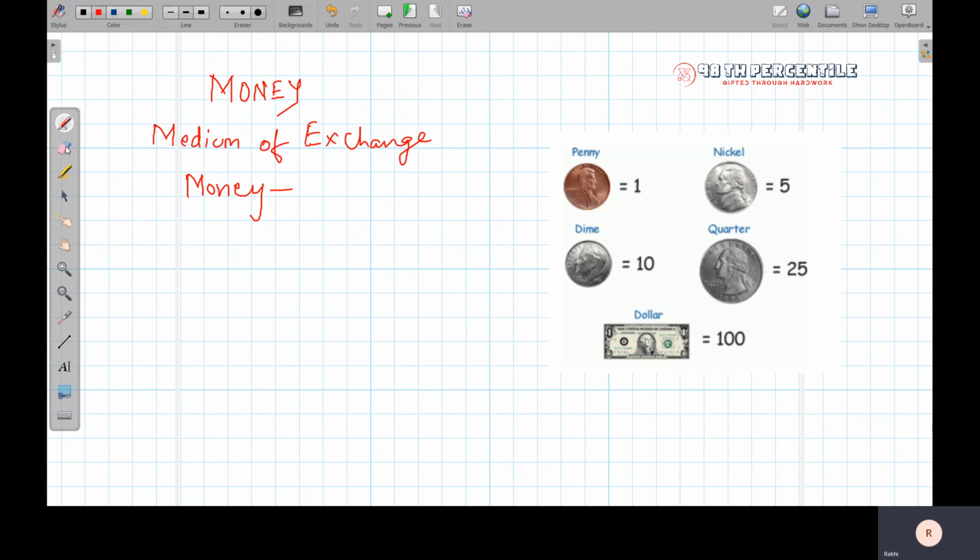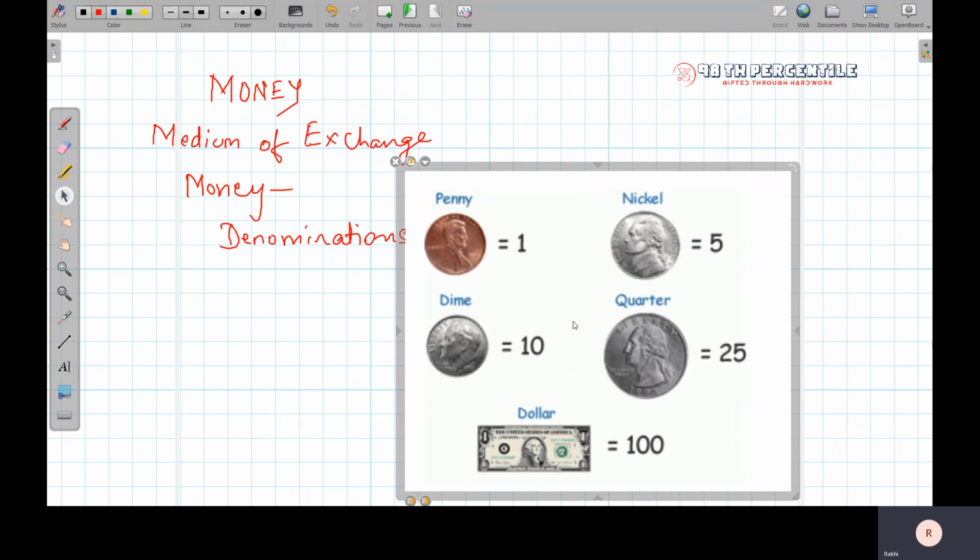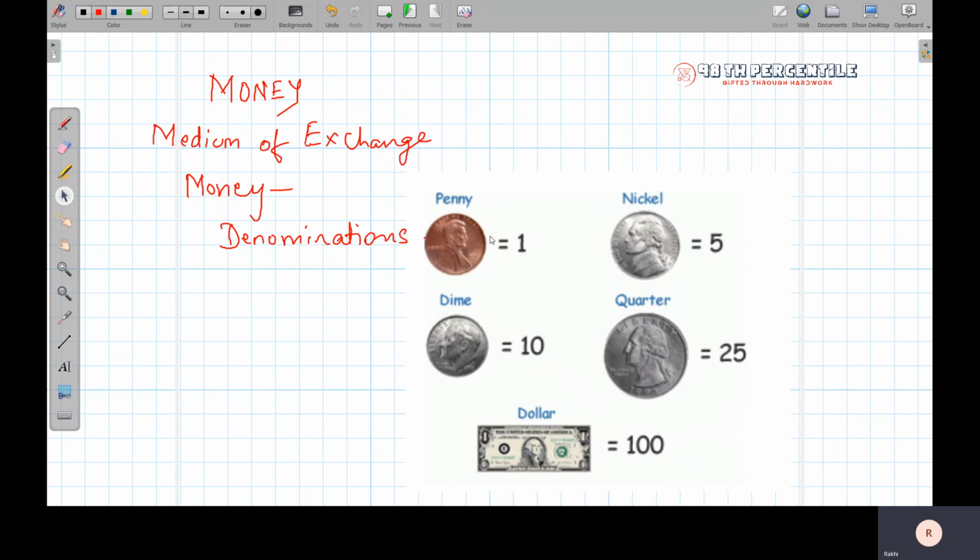Okay, now there are various denominations that we use for money. The denominations which are widely used, I have a picture for you over here, which is a penny. It looks something like this. I'll just zoom in if you want a little bit. Okay, it looks something like this. A penny, which is 1.